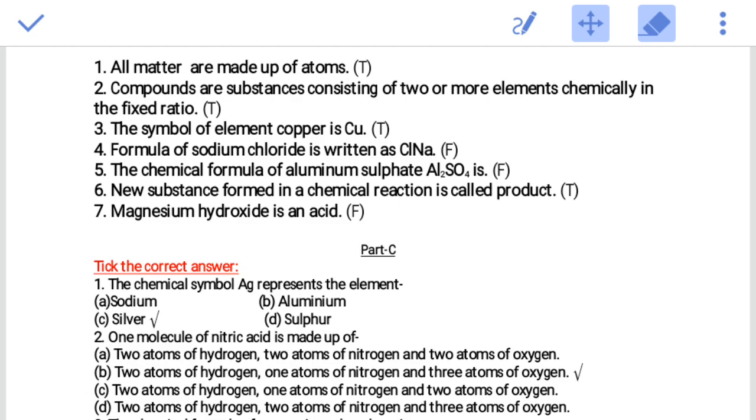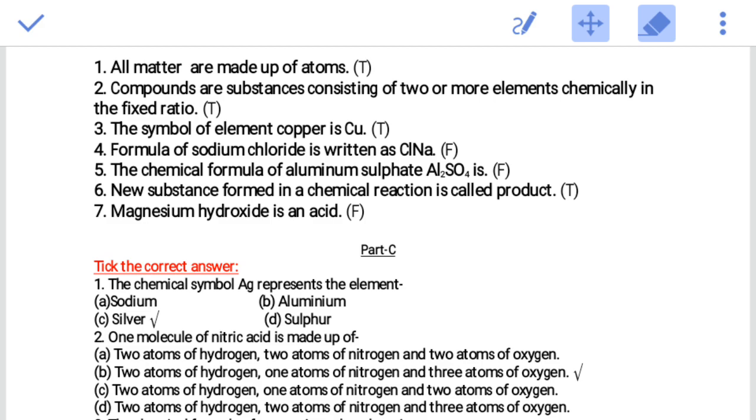The next one: the symbol of the element copper is Cu. It is the correct symbol of copper. Just like the symbol of sodium is Na. These symbols are very important, so learn all the symbols. Number 4, the formula of sodium chloride is written as ClNa. It is wrong, because sodium is Na and chloride is Cl, so the correct formula is NaCl. So it is false. Number 5, the chemical formula of aluminium sulfate is Al2SO4. It is false. We know that if you write the chemical formula according to the charges, aluminium is plus 3, so Al2(SO4)3 is correct. It is a wrong formula.